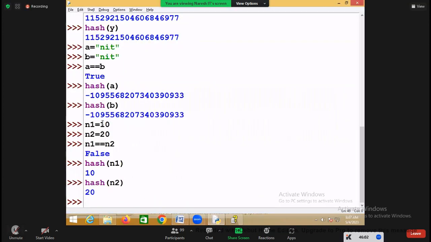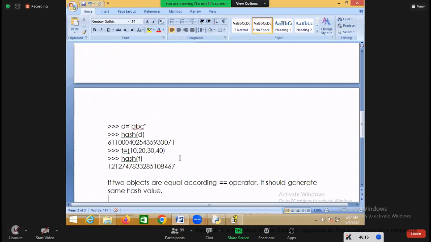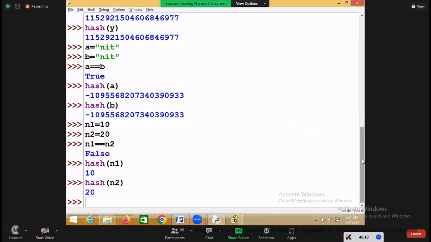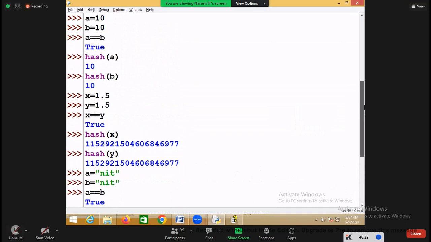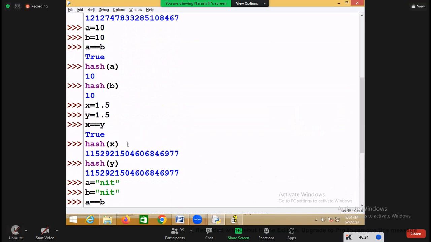But if two objects are not equal, it generates a different hash value. So this rule is called the object rule or object law.